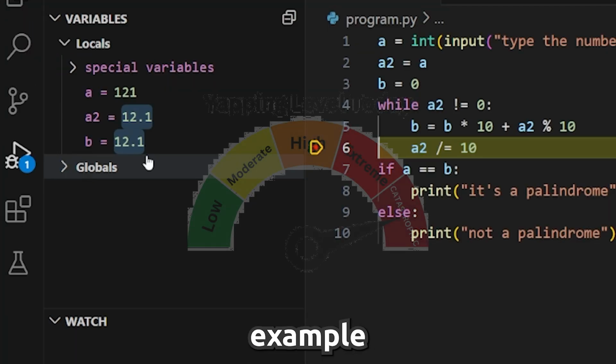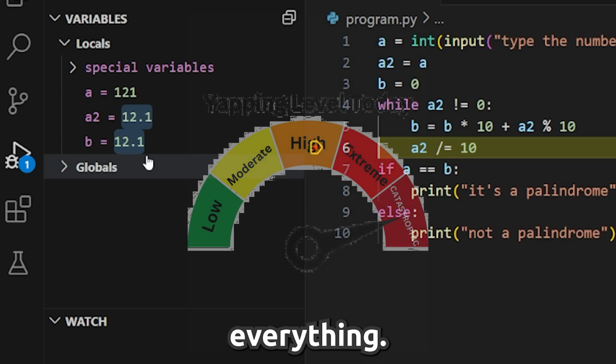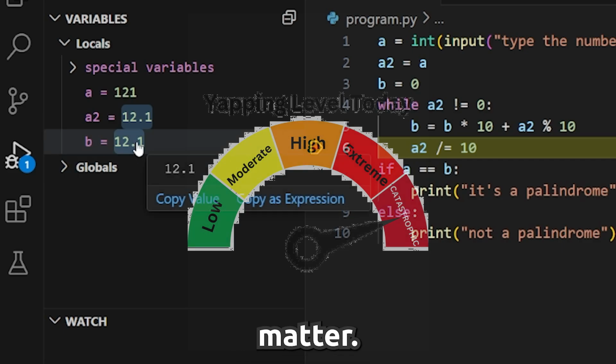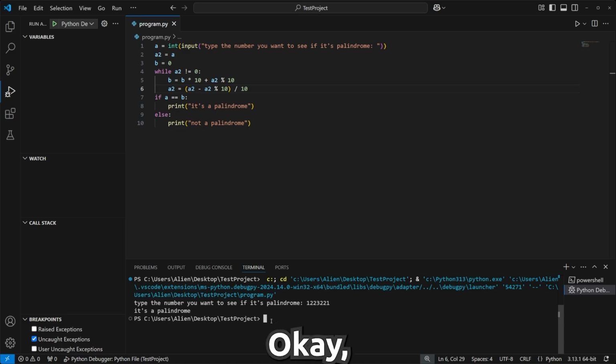See, that's just one example of why I hate when programming languages try to simplify everything. If I specifically made my variable an int, why would you also make it a float? You know what, it doesn't matter. Alright, now it works.